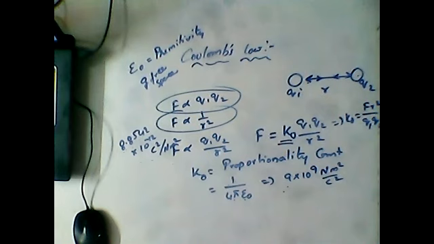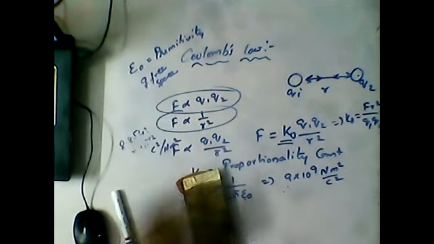Now what is this epsilon naught? Epsilon naught is permittivity. Permittivity means to what extent it will allow the charge to flow through the medium, which is called the permittivity of free space. We will discuss those values later on. Now, what is the definition of the... I hope you understood, guys.